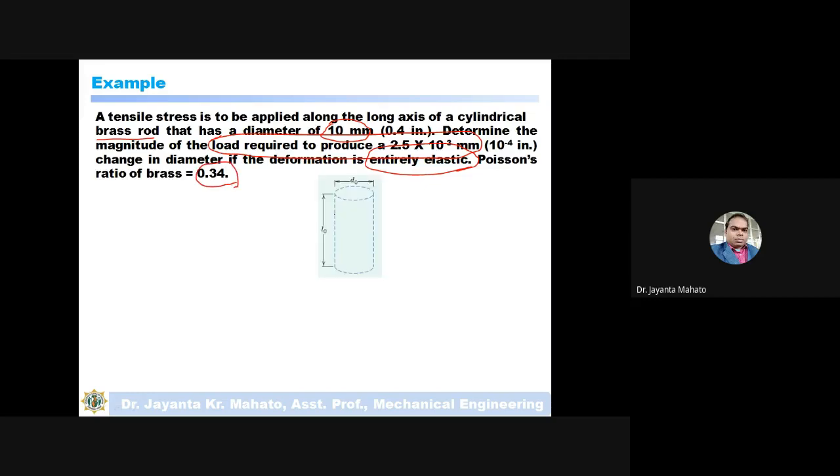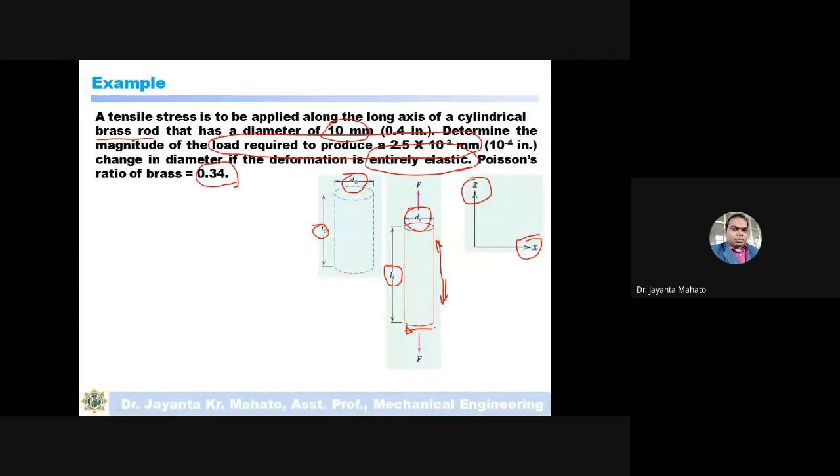In this case, this is the diagram. The original length is L0 and the original diameter is D0, and after applying force, the length increases from L0 to Li, and the diameter decreases from D0 to Di. Considering just the z-axis, the material elongates, and along the x-axis the material contracts. The diameter is reducing.